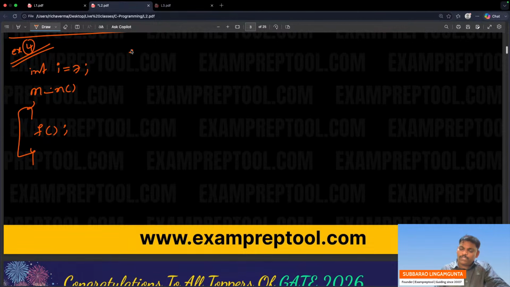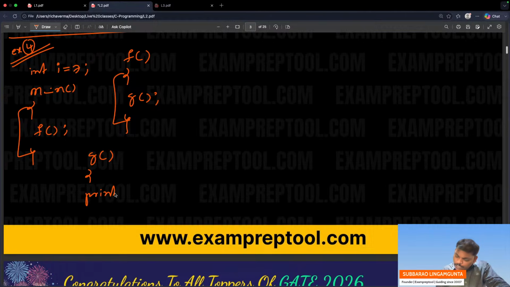Go to the F function. In the F function, the G function is called. Go to the G function. In the G function, printf("%d", i). Yeah, please go ahead. What is the answer of this?